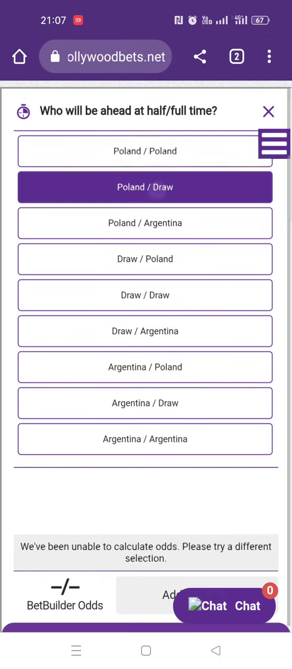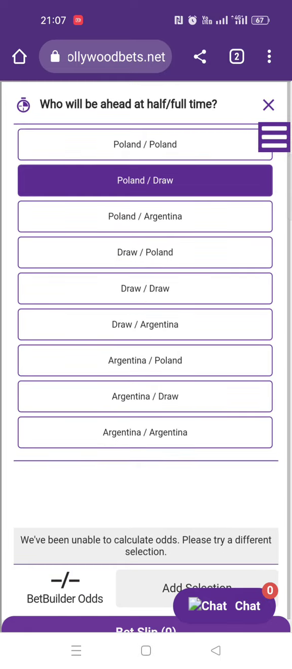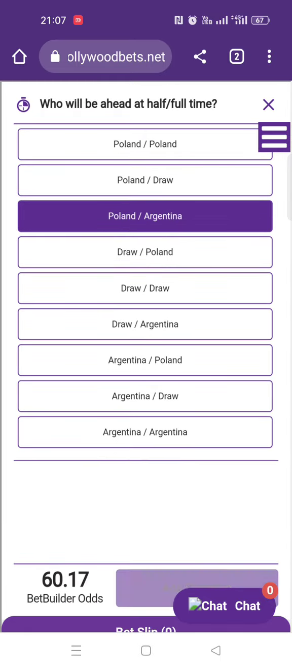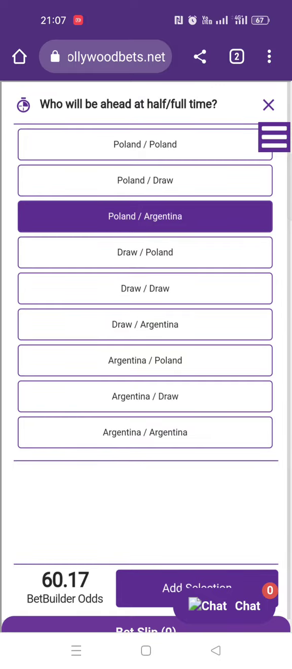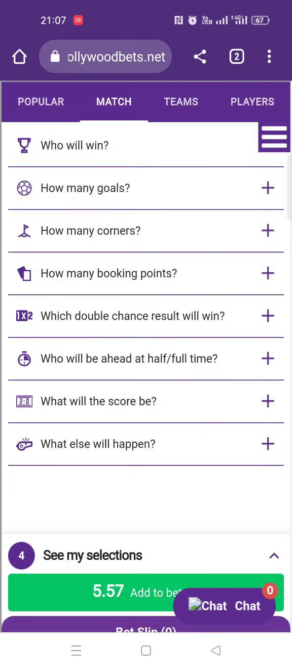The second option says Poland will lead the first half, not necessarily score first. It might end 1-0 to Poland, but when the match ends, Argentina will come back and the match will end in a draw. The third option is Poland must lead the first half, but Argentina will come back and win the match. That's all about it, but I'm not going to choose any options because of how difficult that option is. I'm just explaining it to you.